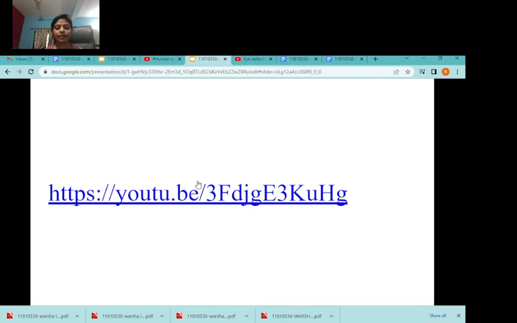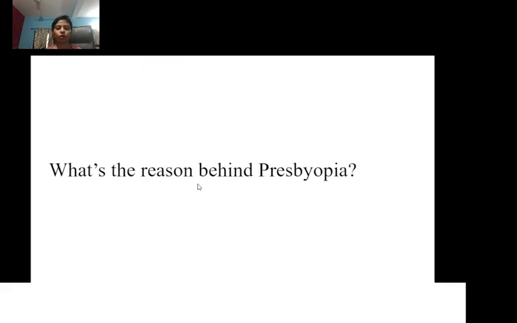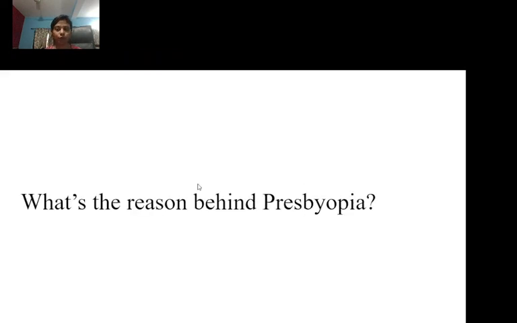These days, it is possible to correct the refractive defects with contact lenses or through surgical intervention. Nowadays, there are many surgeries through which we can correct our defects in vision. Okay. Yes. So now, what's the reason behind presbyopia, students?